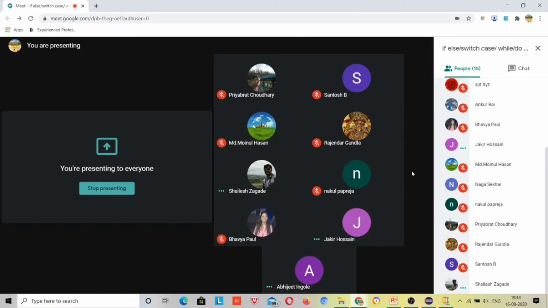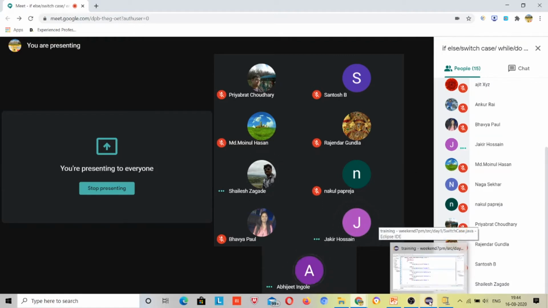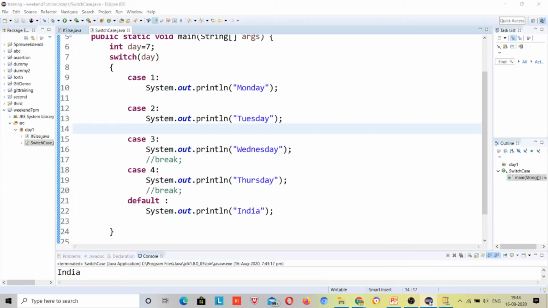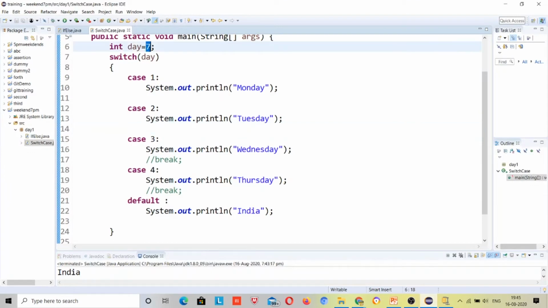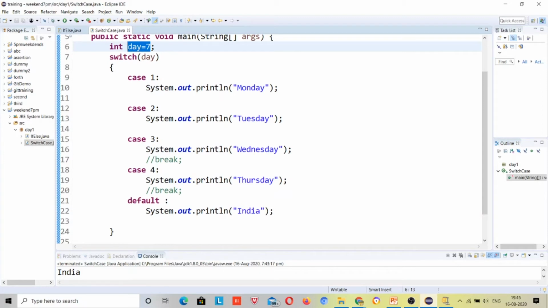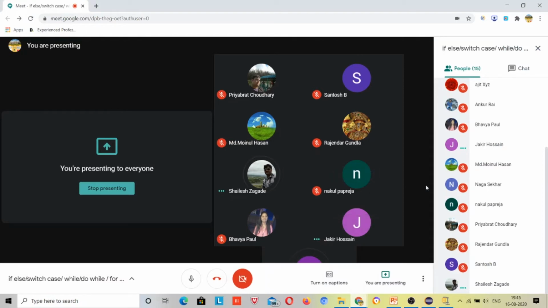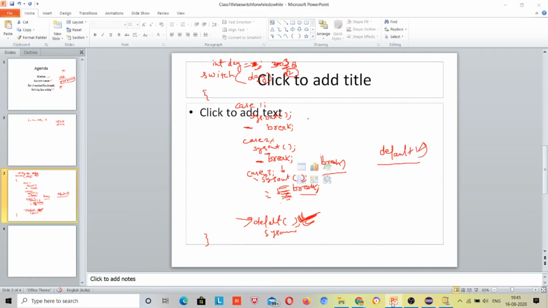Case name must be equal to the variable we are passing. Yes, of course. If we use other cases, then there will be no matching values, right? So it will print default in that case. I had an explanation over here. That's why for the concept explanation I have used such a case, right? You can try with others, like float and double, but there is no matching case in that case, right? That's why I have used that.